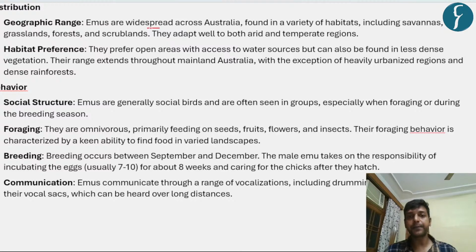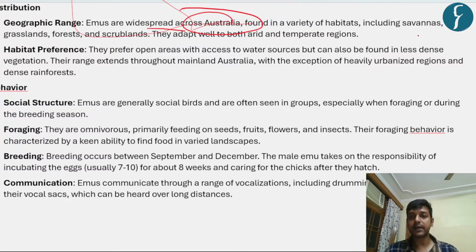It's generally found in the Australian region, right? Including the savannas, grassland, forest, and scrubland. You can see that they can be found in various ecosystems, but they are mostly preferable in the open areas with access to water sources and having less dense vegetation, right?